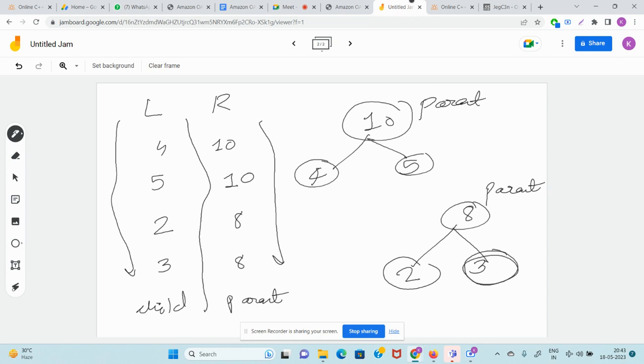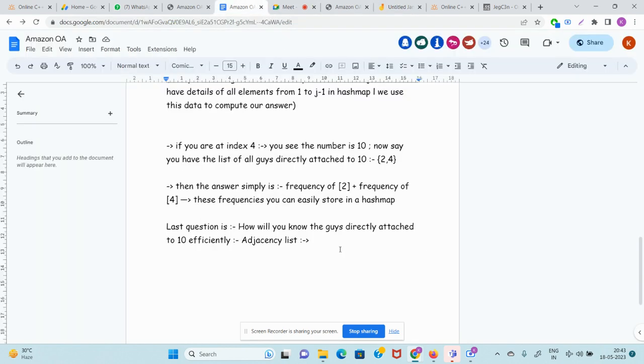So guys, now I have a hypothesis. This is my conclusion. If everyone agrees, then tell me. My conclusion is, for the set of L comma R, if we try to convert them to child comma parent relation, then it is common sense.